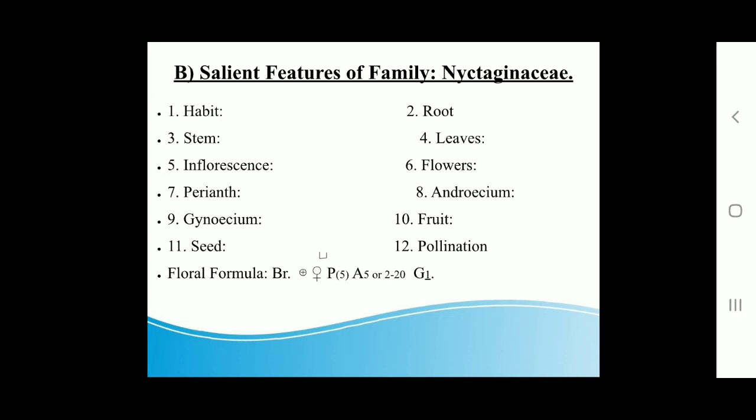Then after vegetative characters we must see floral characters with inflorescence, flowers and perianth. So first we see inflorescence. Inflorescence is a cymose type, biparous with a tendency to monochasial development in the higher branches.